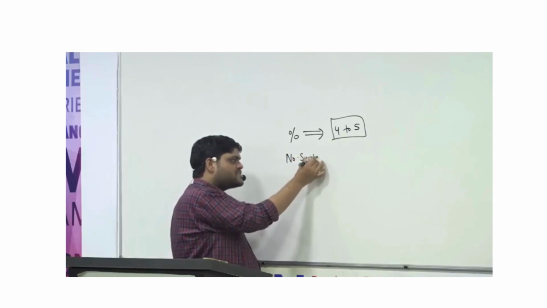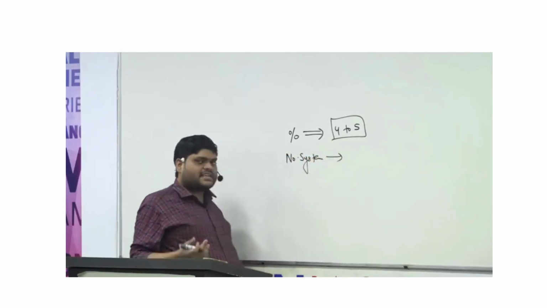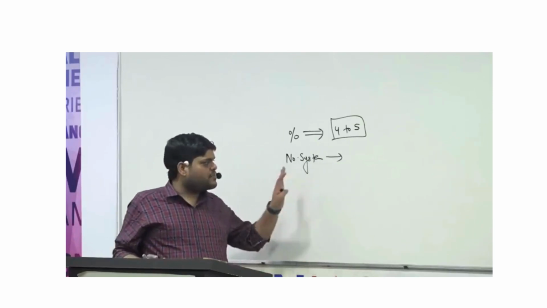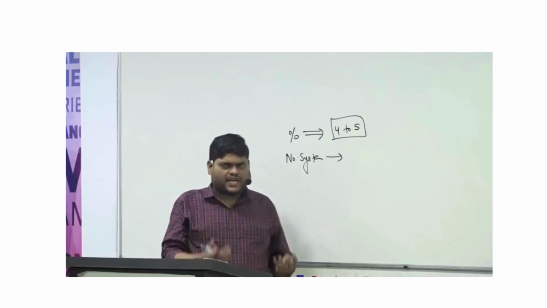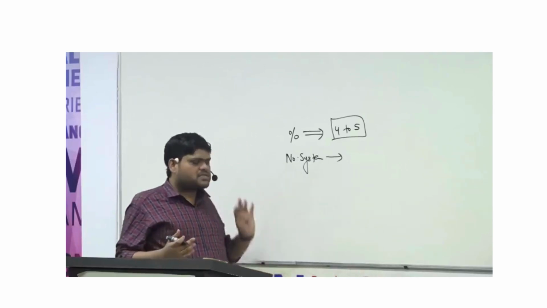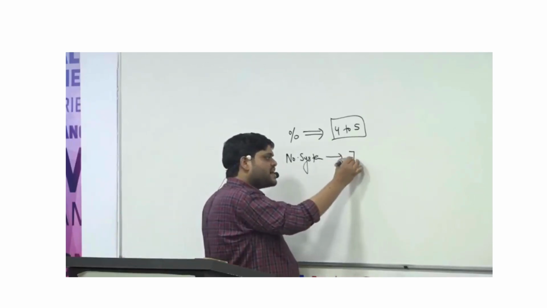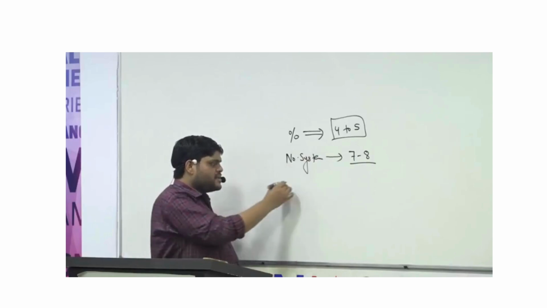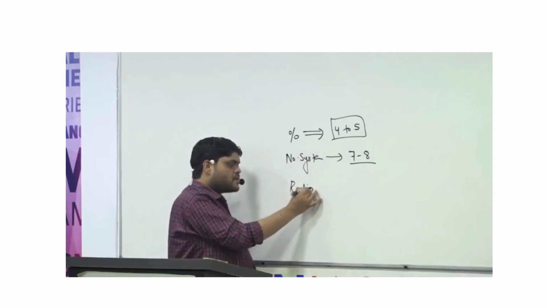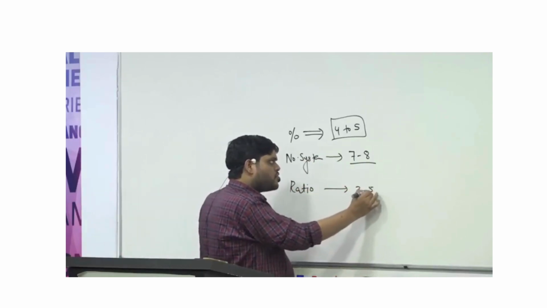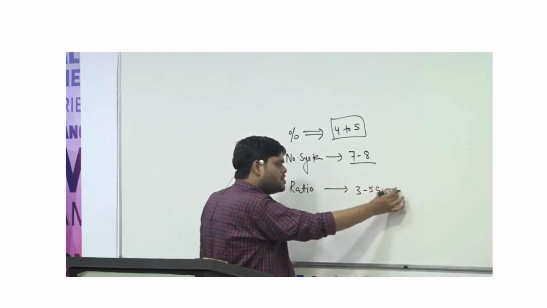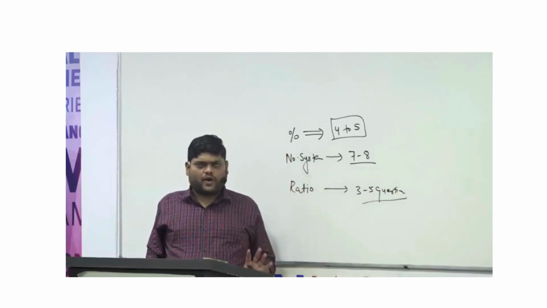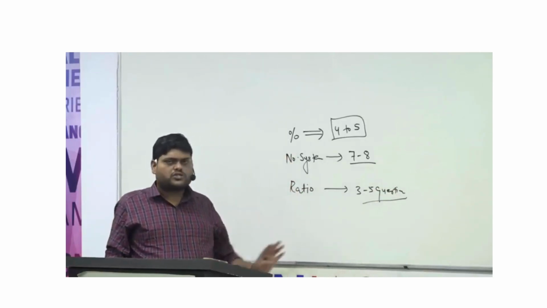If you see the last 3 year papers, more than 60-70% of the mathematics questions are directly from number system, but this pattern can change. So again, number system is very important. At least 7 to 8 questions are directly from number system. Then your ratio part, 3 to 5 questions. So these 3 topics are the most important ones.